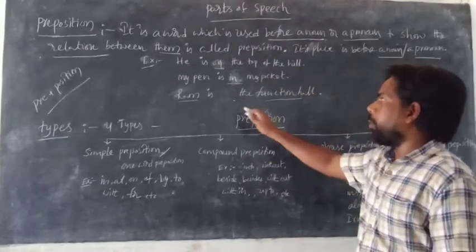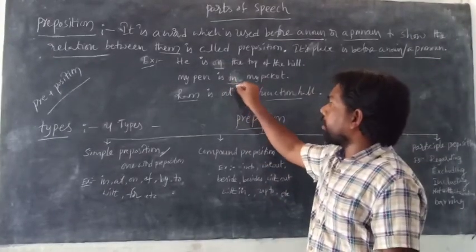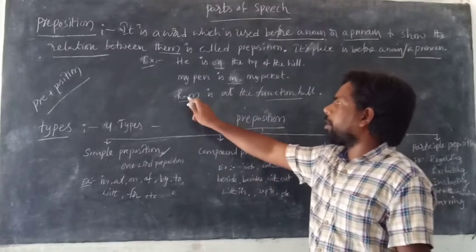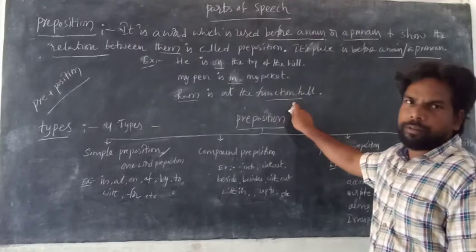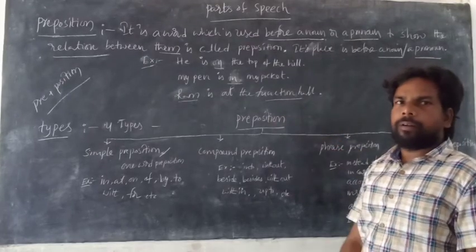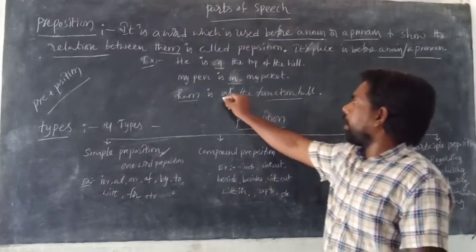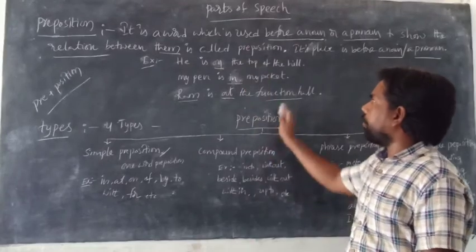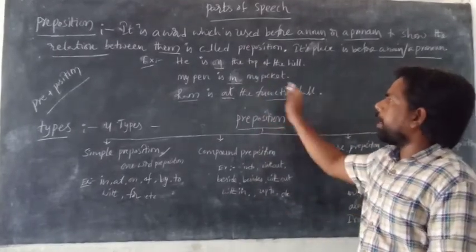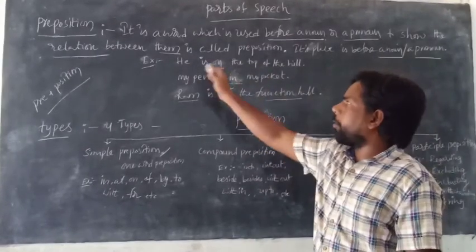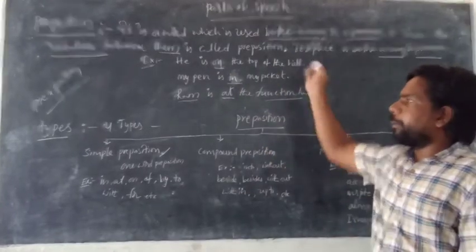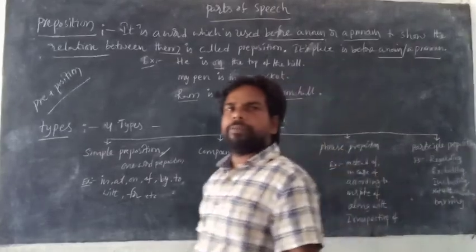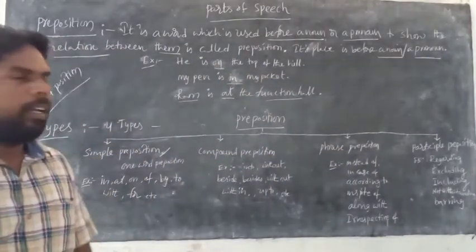If there is a preposition, this preposition shows the relation between the Ram noun and the function hall noun. Is it clear? These prepositions are used before nouns to show the relation between noun and noun, pronoun and pronoun. So this is the preposition. What is the place of the preposition? Before nouns or pronouns.